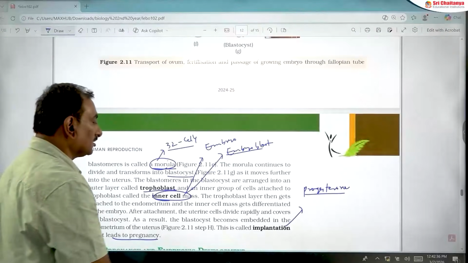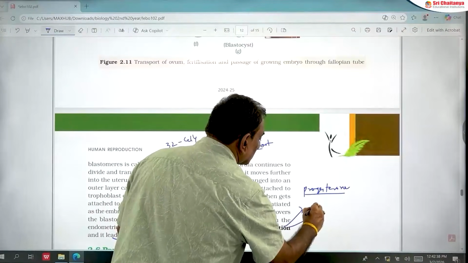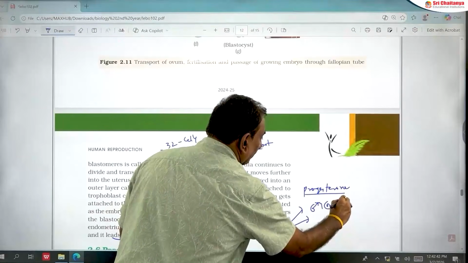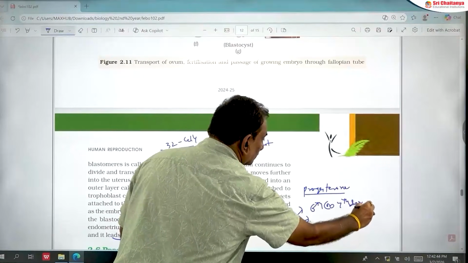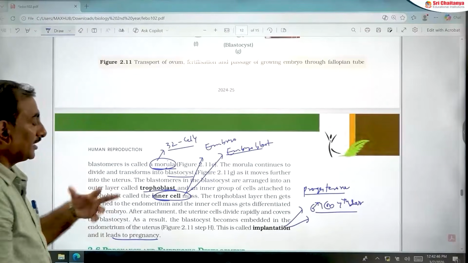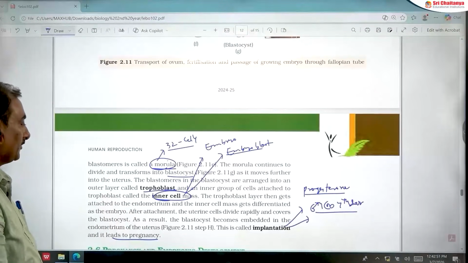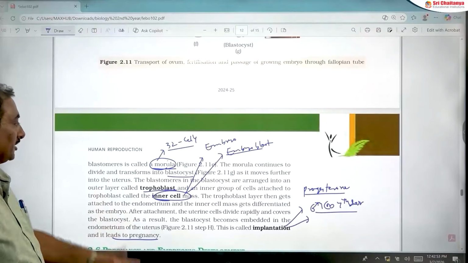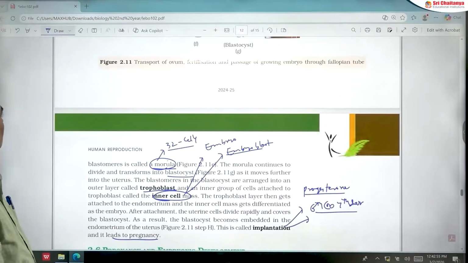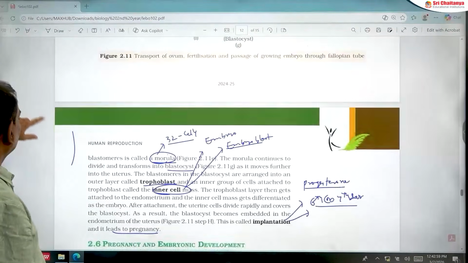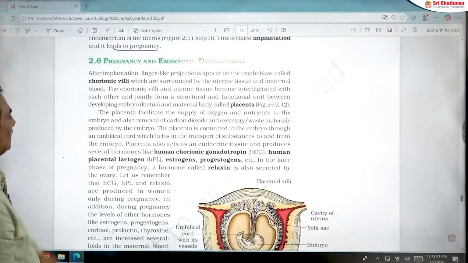Generally, implantation occurs on the 6th or 7th day after fertilization in female human beings. So this is the embryonic development.